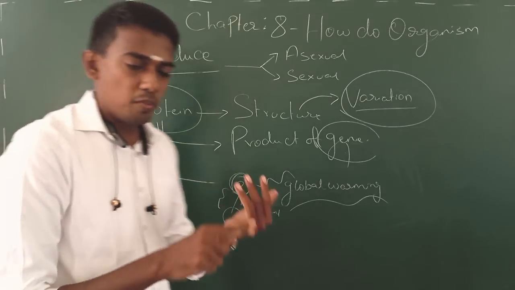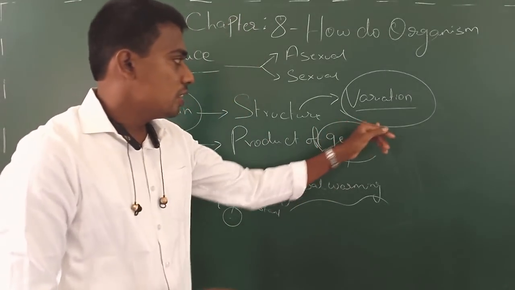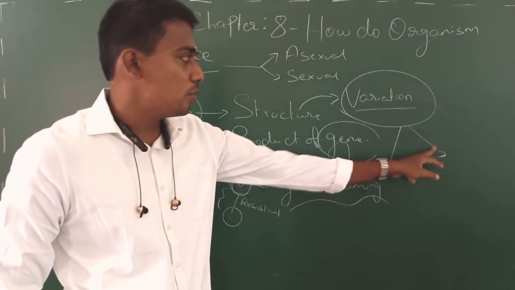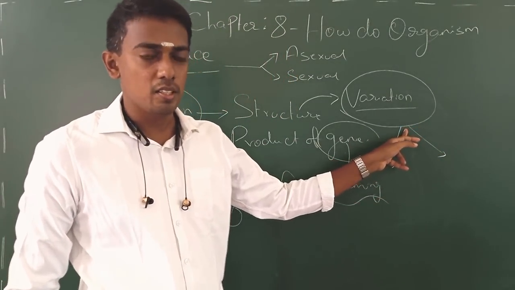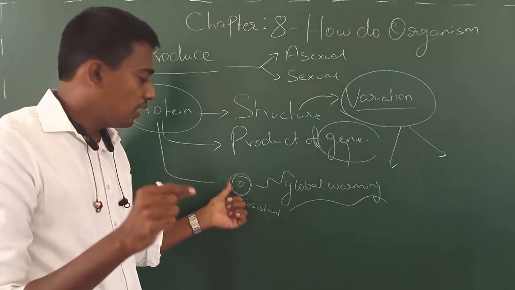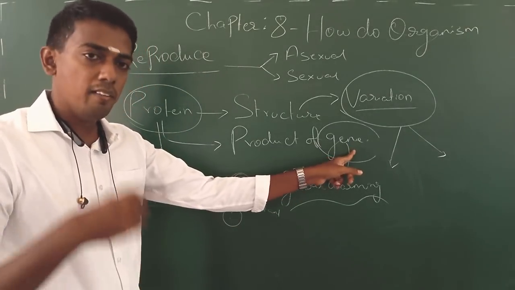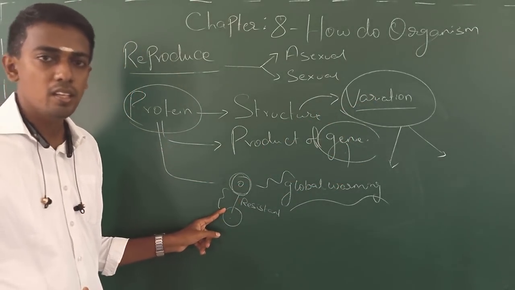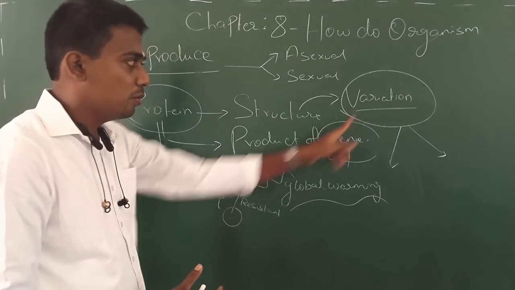So now it's very clear that variation leads two ways. One is that it has its own survival advantage. Here you see, as the heat is going to kill the bacteria, only those bacteria that have the capacity to induce variation are surviving. So that is one case with variation.